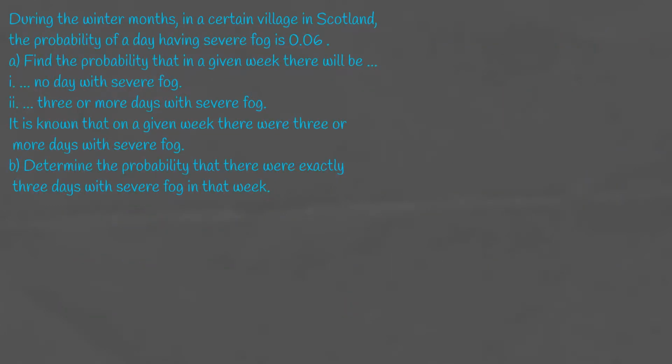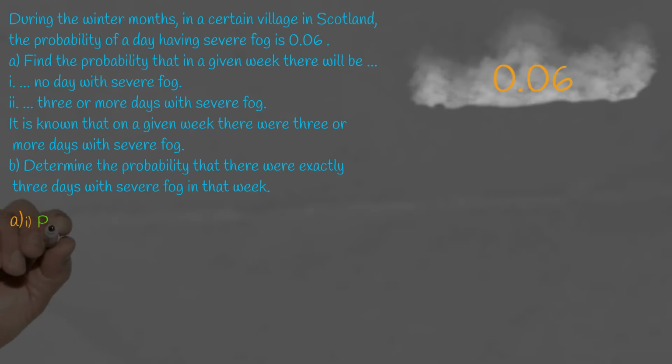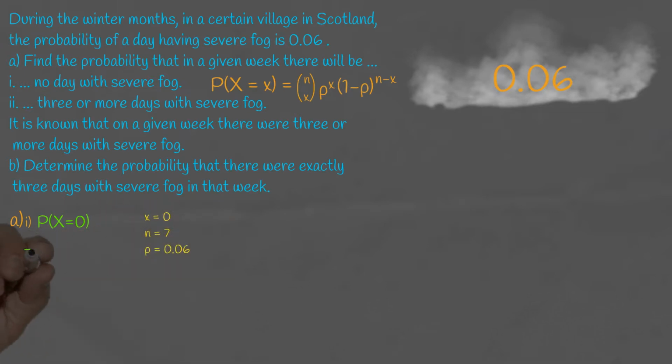So in the first question we're told that the probability of a day having severe fog is 0.06. First we're going to work out the probability that in a given week there is no day with severe fog. So we can put x equal to 0 because we want no days with severe fog, and because it's exactly 0 we can use the binomial formula to work this problem out, where x is 0, n is 7 because there's 7 days in a week, and p is 0.06.